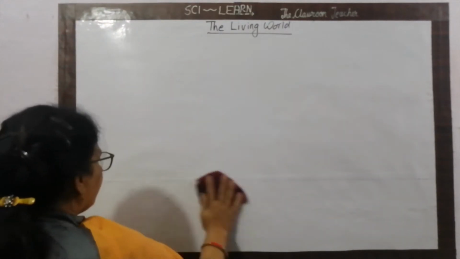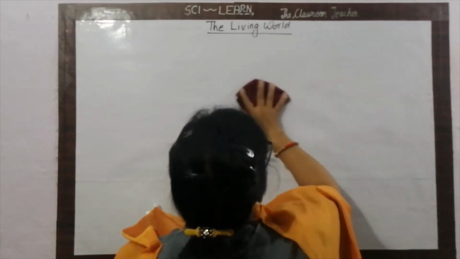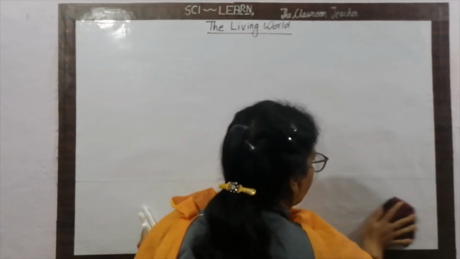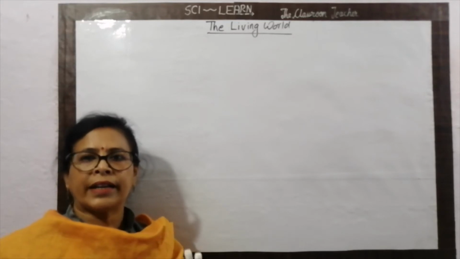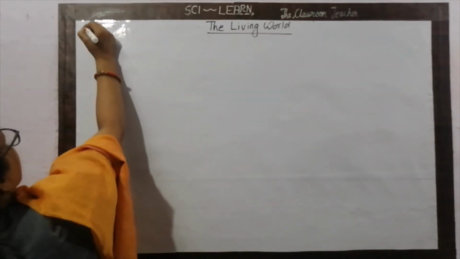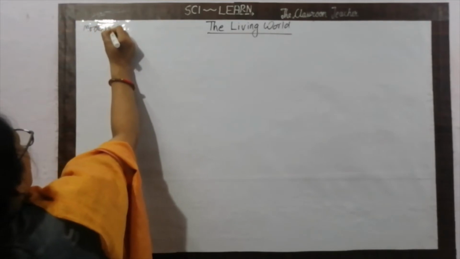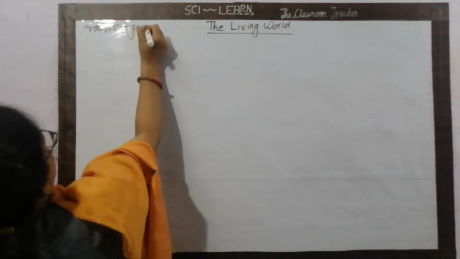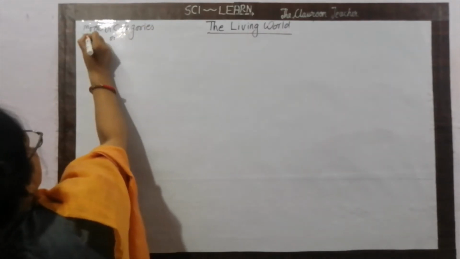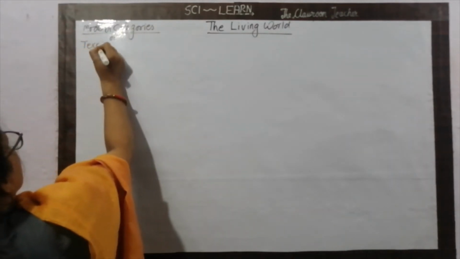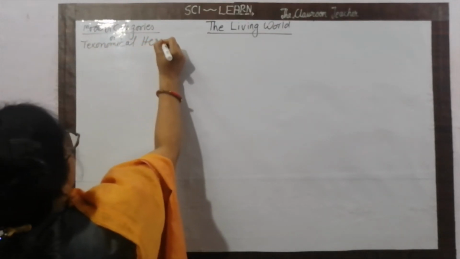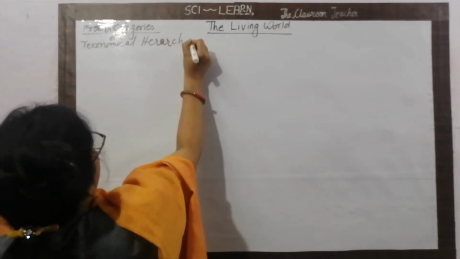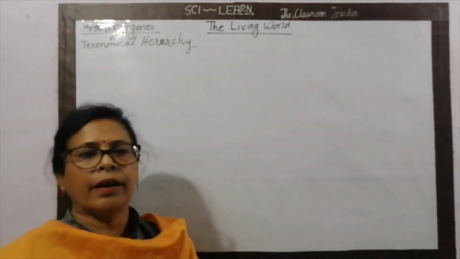That is called the hierarchy of taxonomical categories. There are seven categories, and we have to study all of them.